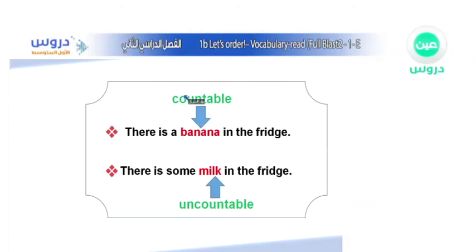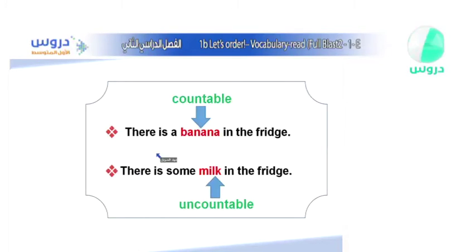Alright? So, let's see it over here. That's exactly what we have said. There's a banana in the fridge. There are 2 bananas in the fridge. There are 5 bananas in the fridge. However, I cannot say here there is 1 milk in the fridge. There is 2 milks. No, I will say there is 1 bottle of milk. 2 bottles of milk. For example, also I can say, let's say for example, a glass. The word glass, because it's much easier than bottle.